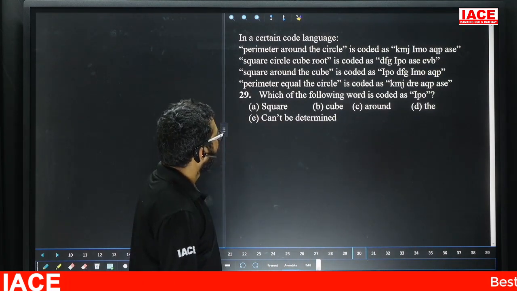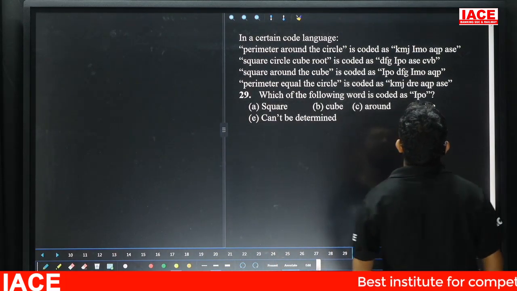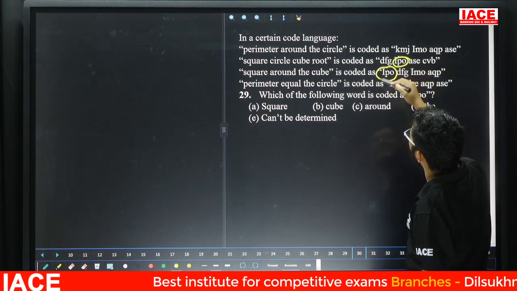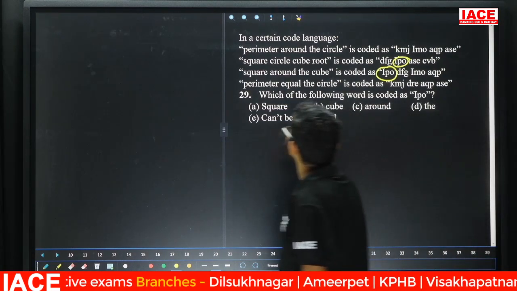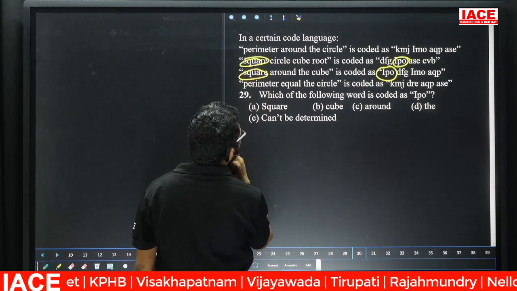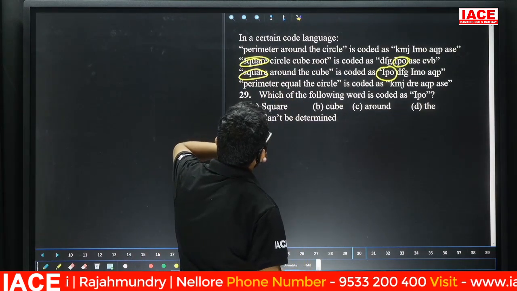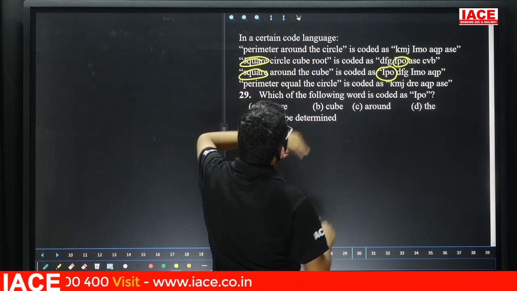Question number 29. Which of the following codes is coded as IPO? Friends, check here. We have IPO here and here also. Then the second line and third line have IPO in common. Check the common code in the second and third lines. Here we have square, and here also square. Is square present in the remaining lines? No. Around is not there. Next, circle. Next, cube.